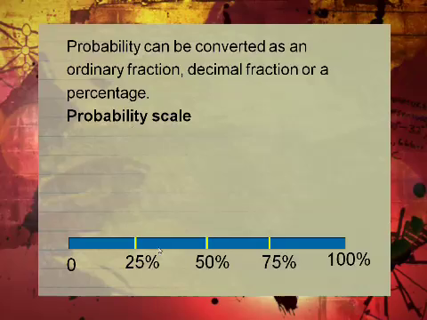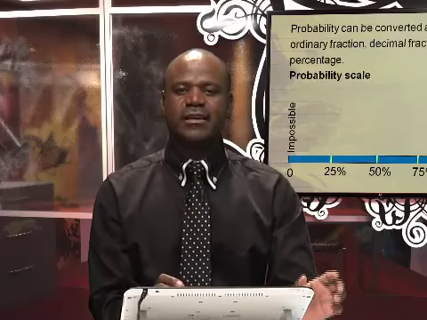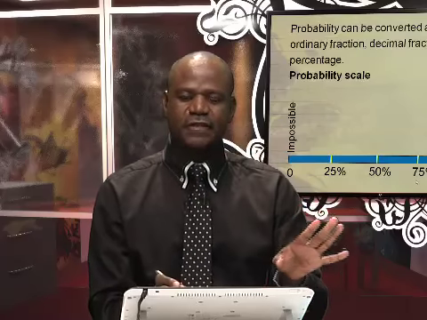We're now looking at the probability scale here: 0, 25%, 50%, 75%, and 100. But you can get something in between. Remember, you can convert any answer as a percentage, and my probability scale here is in percentage. Now, what happens if your answer is 0? It means it is impossible to happen. There is no chance of that event happening in that particular situation.